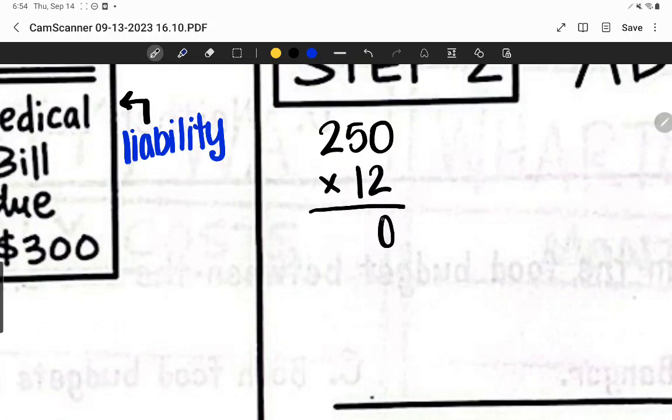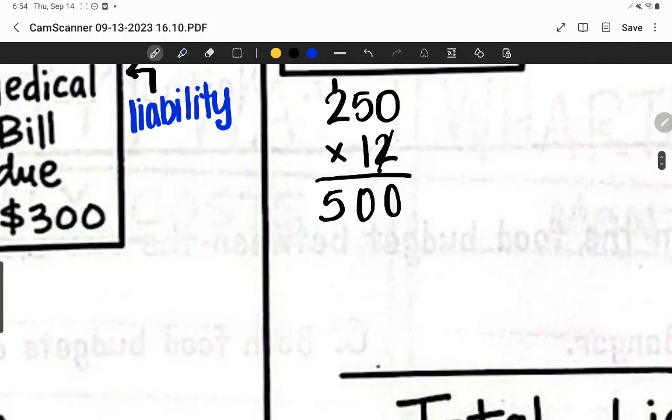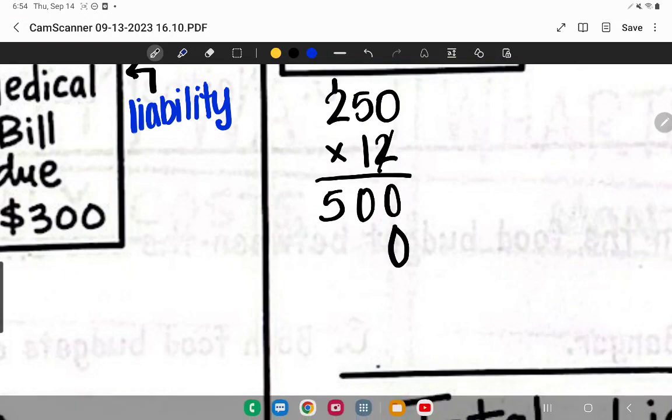2 times 0 is 0. 5 times 2 is 10. Here, 1. 2 times 2 is 4, plus 1 is 5. Alright, so we finished with our 2. We're on to our second number, which means we're on the second row. So we add a 0.